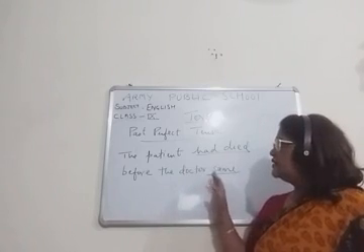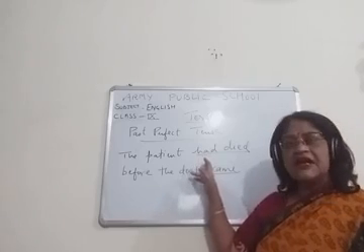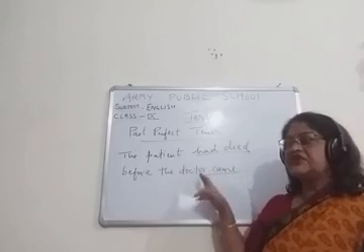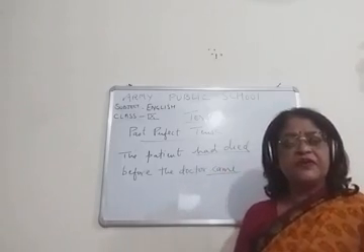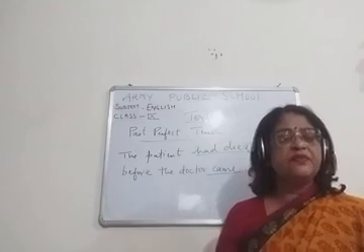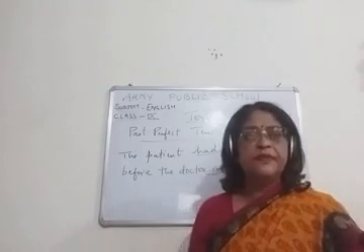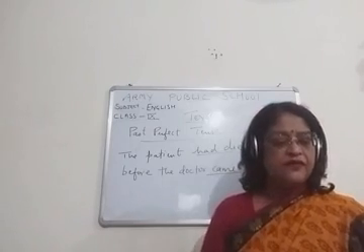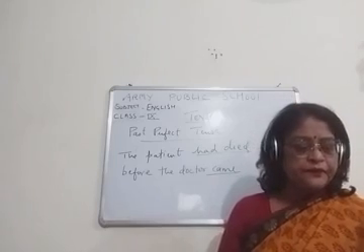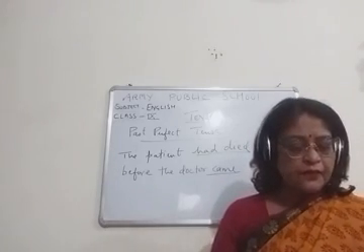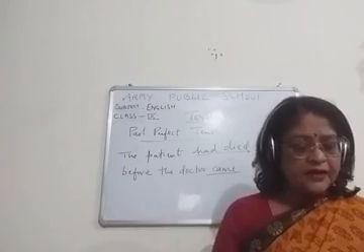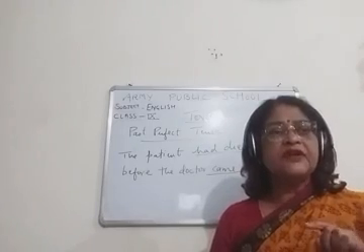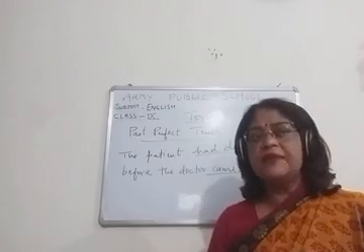So children, here let me tell you, the first action is the patient had died. Now children, this first action will be written in the past perfect tense. This formal action will be written in the past perfect tense. Okay. The thief had run away before the police came. The thief had run away is the first action, the formal action.